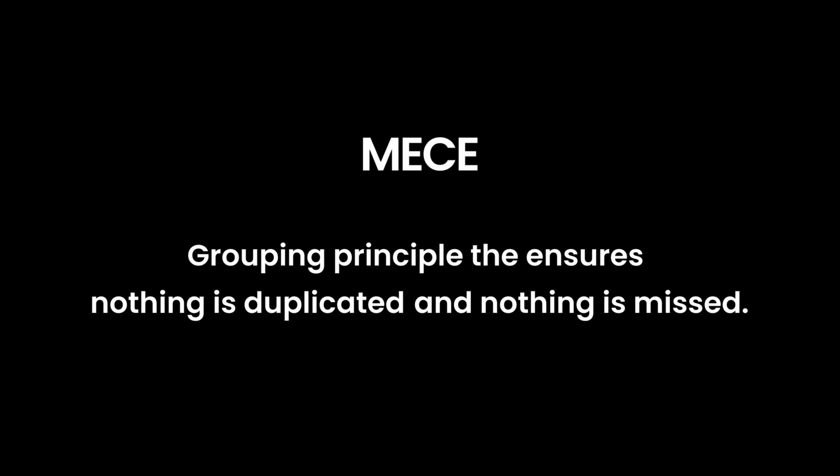Collectively exhaustive means that together, nothing is missed. For example, spring, summer, fall, and winter cover all the seasons. There are no other seasons outside these four. Put simply, MECE is a grouping principle that ensures nothing is duplicated and nothing is missed.